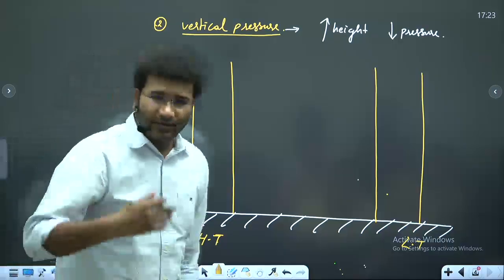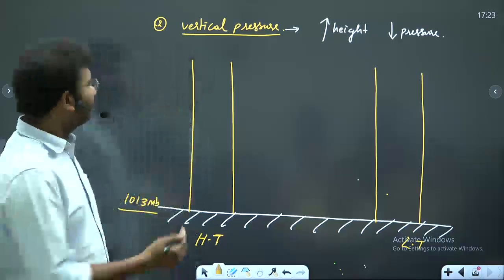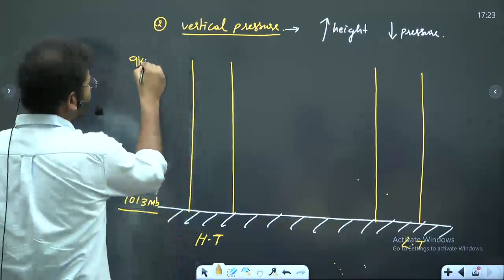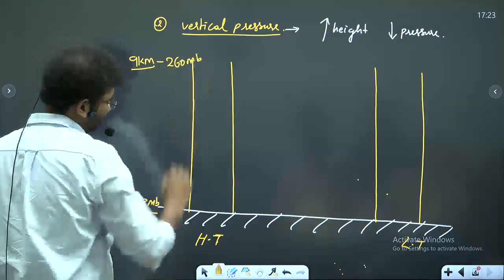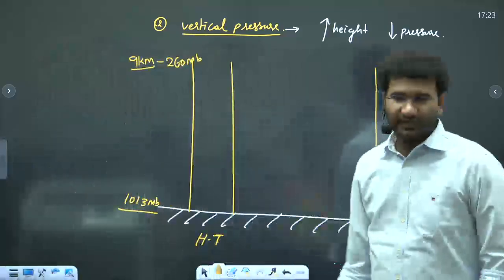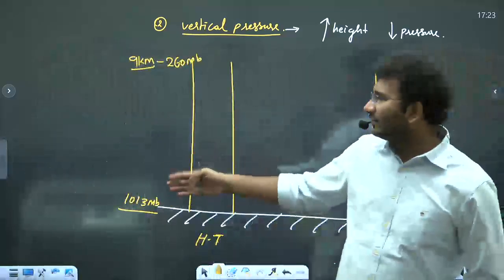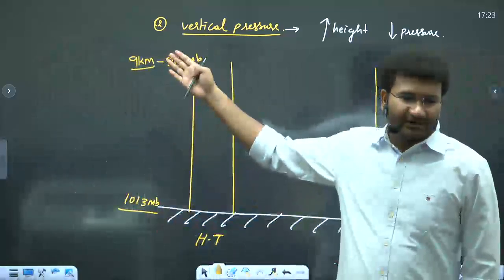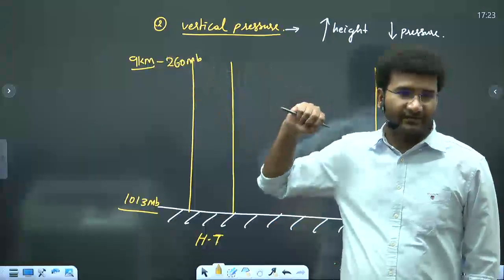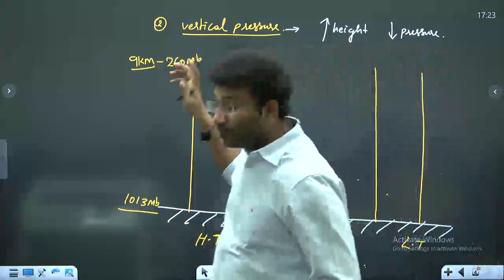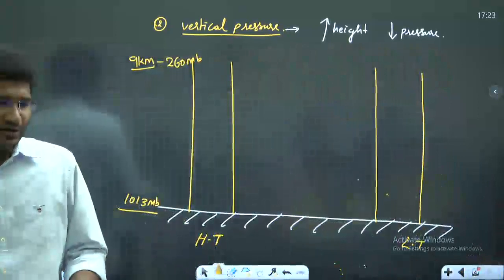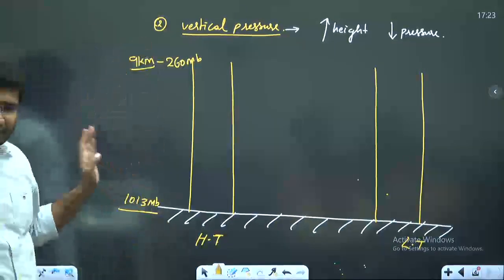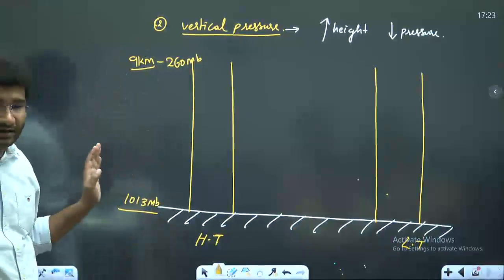When you rise to a height of 9 kilometers, the pressure at that point is, sorry, 260 millibars, I'm sorry. 260 millibars at a height of 9 kilometers. Look at the variation in the atmospheric pressure. It is so high, right?